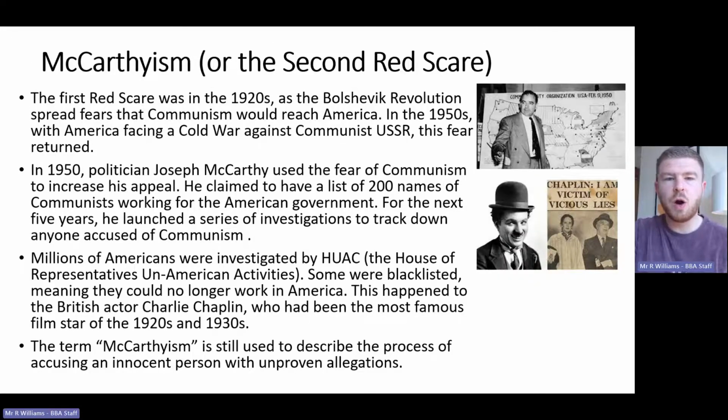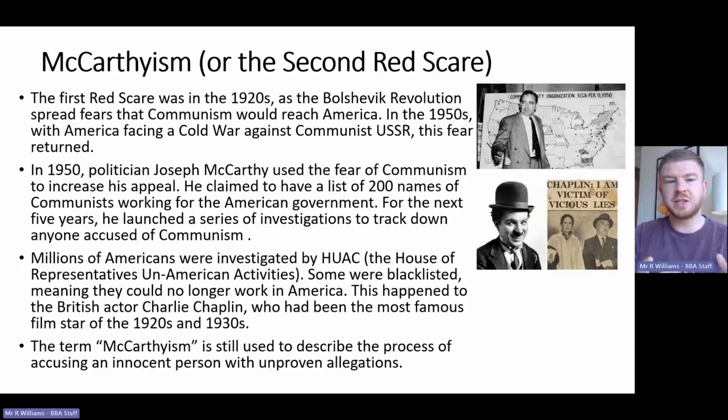Thirdly, I want to talk about McCarthyism, again, a 1950s issue. McCarthyism is also known as the second Red Scare. If you think back to Unit 1 and look at that video, we looked at the first Red Scare there. That was in the 1920s. It was caused by the Bolshevik Revolution, where communists took charge in Russia, and it spread fears that communism was going to spread across the world and reach America.